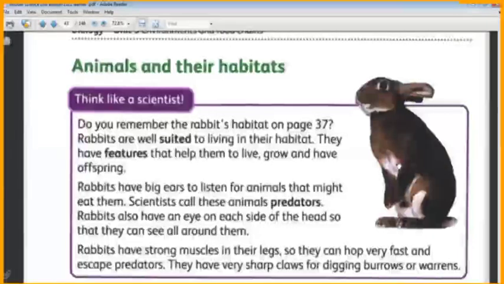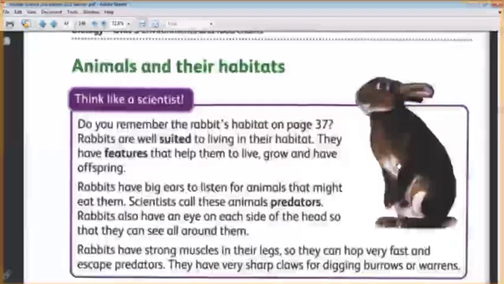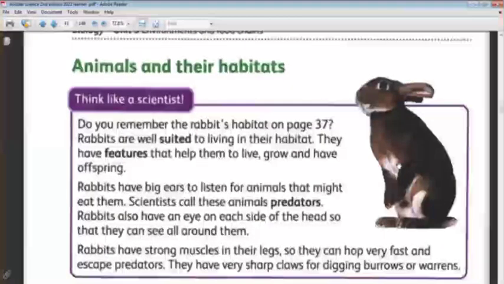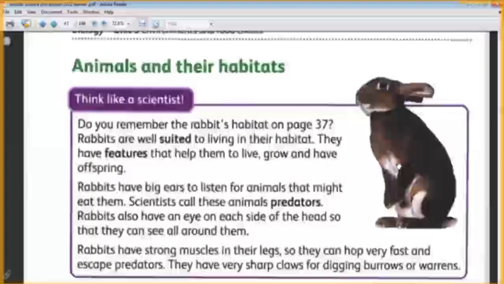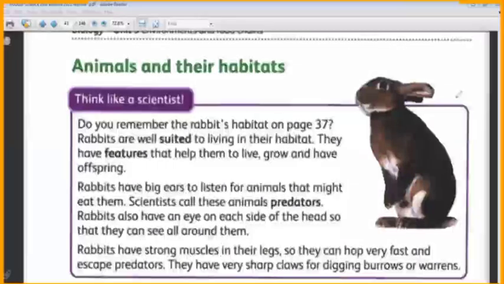The second thing: rabbits have an eye on each side of the head, so that they can see all around them. Yes, very good. It has one eye on the left side of its head and another eye on the right side of its head, so it can see all around, can see its predator, can see the food, can see everything. This is the second feature. The first one is the big ears. The second one is the big eyes.